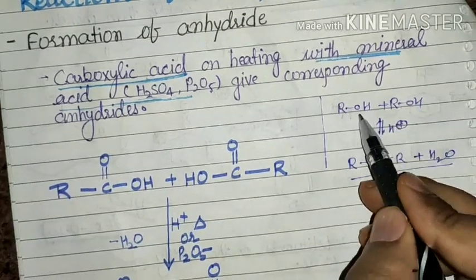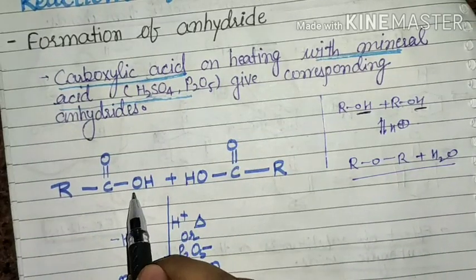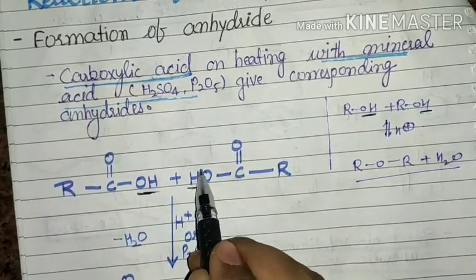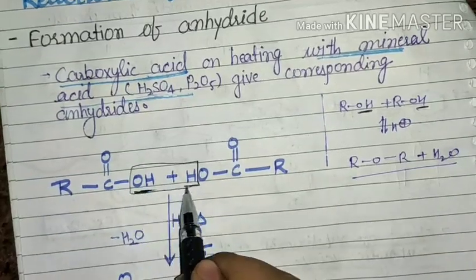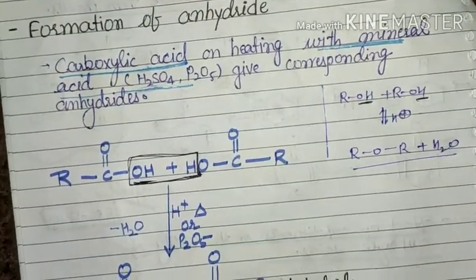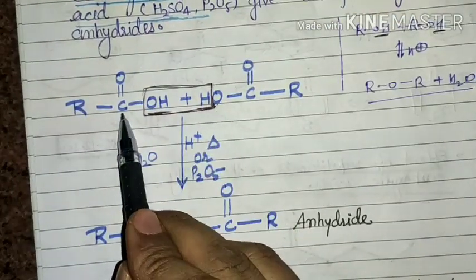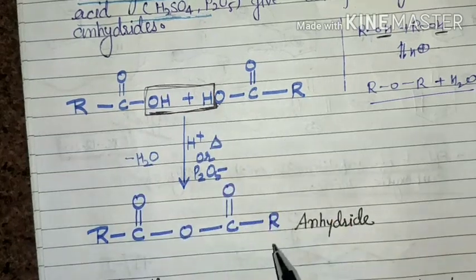In this process, OH and H combine to give the water molecule. So this OH and this H combine together to give water, and one oxygen combines with the other oxygen to give the anhydride.